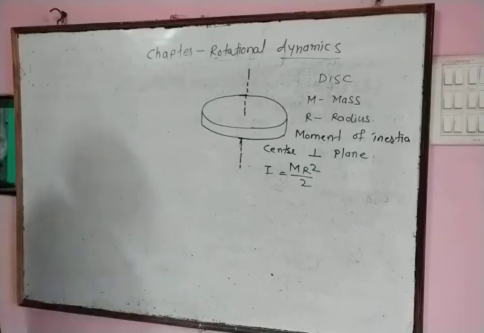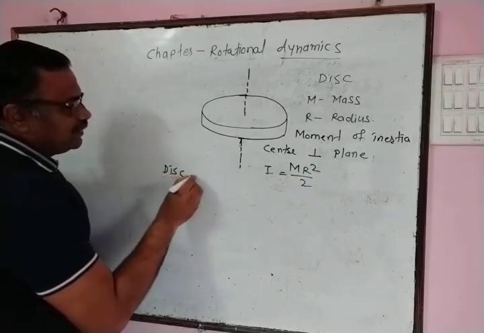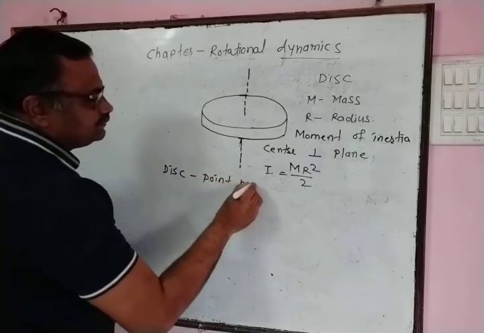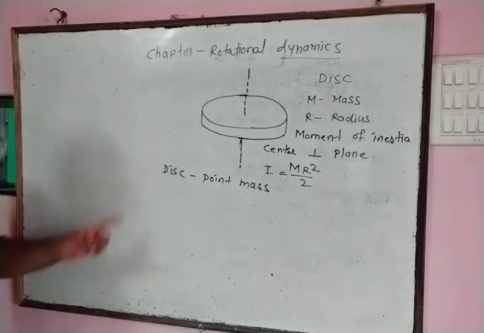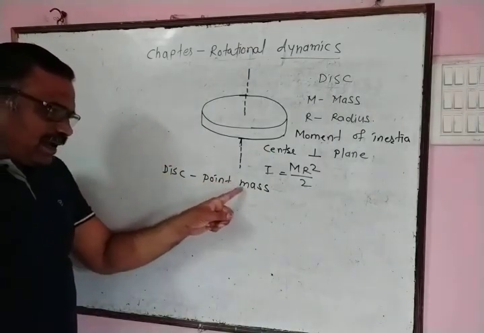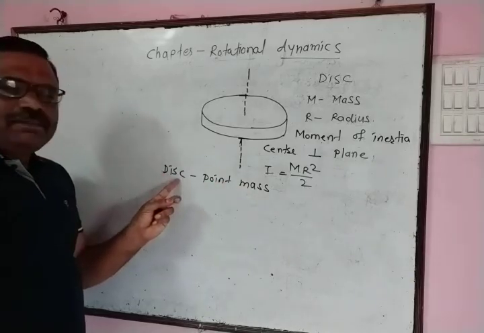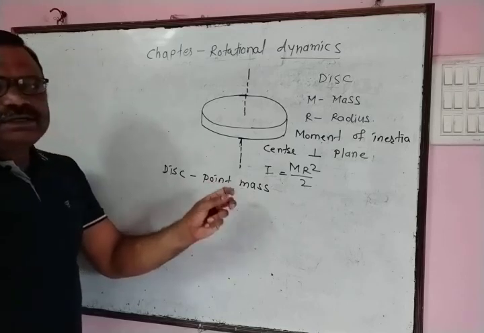Now let us consider this disc is replaced by the point mass. Disc is replaced by the particle whose mass is equal to mass of disc, and consider dimension of that particle is negligible.